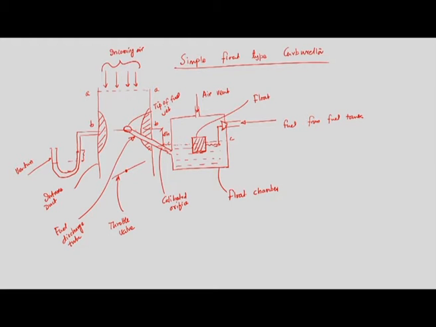This float allows us to maintain the level of fuel constant in that float chamber. Whenever there is a drop in the level of fuel in the float chamber, the float allows fuel to come into the float chamber from the fuel tank. So, the purpose of providing a float valve is to provide a constant level of fuel in the float chamber. If we can maintain a constant level of fuel, it will always be at section CC.